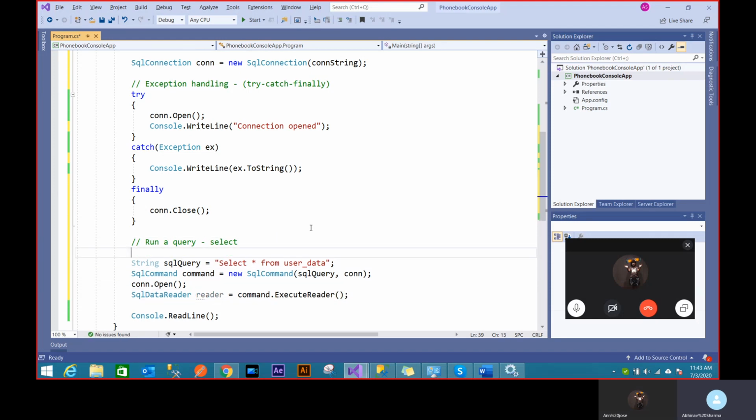Now, whatever I'm doing right now here, this is called the online mode of ADO.NET. What online mode means is I'm actually creating a connection, I'm reading it, then I'm closing it. I'm not downloading data into my C# application. I'm not storing it somewhere. It's online. It's like reading it and showing it. I'm not doing anything about that data. So that's called the online mode.